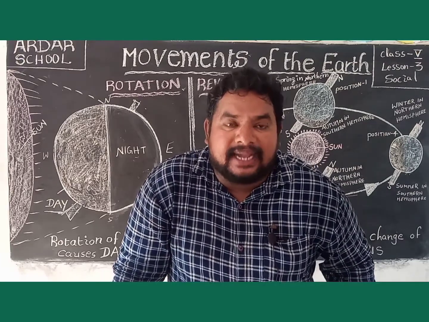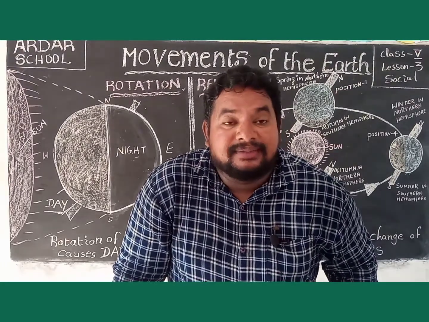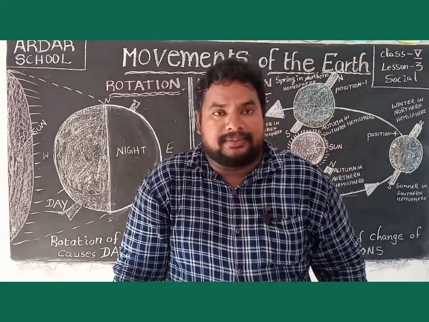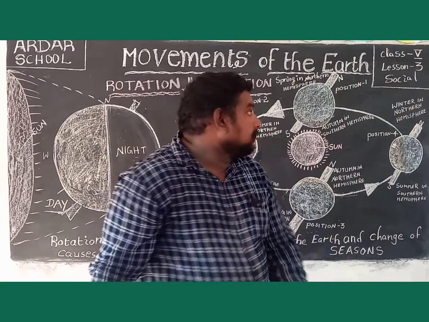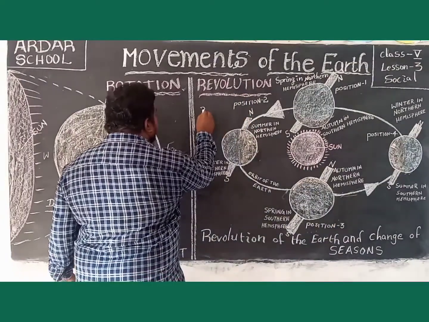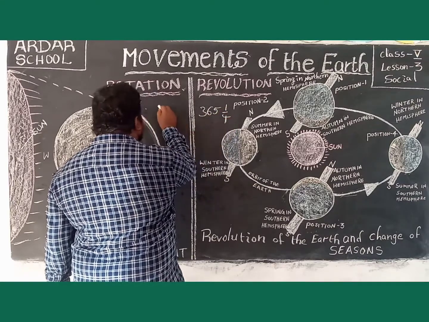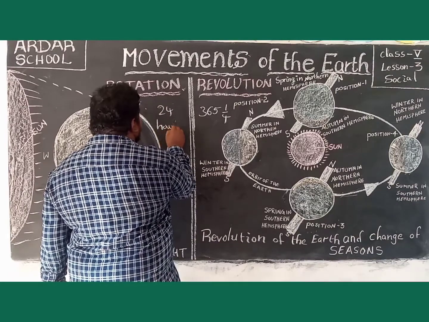The earth takes about 365 and 1/4 days to complete one revolution. Rotation means 24 hours.